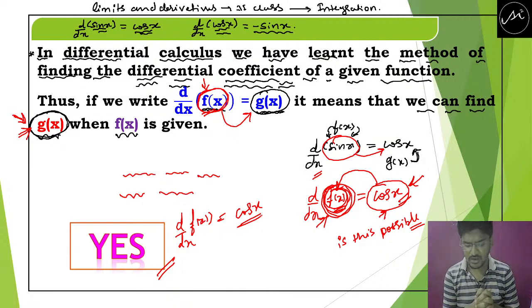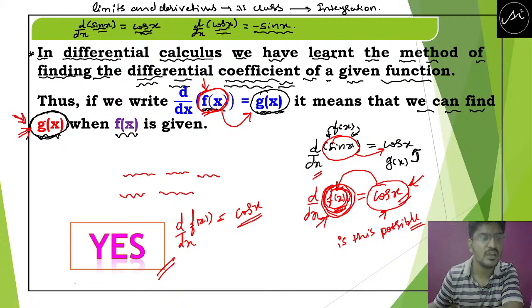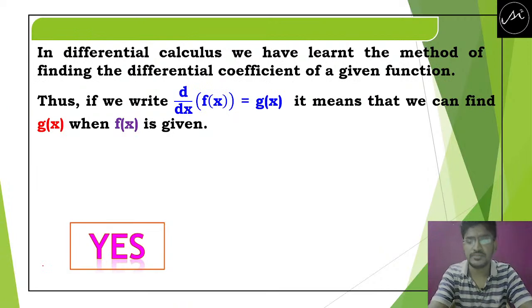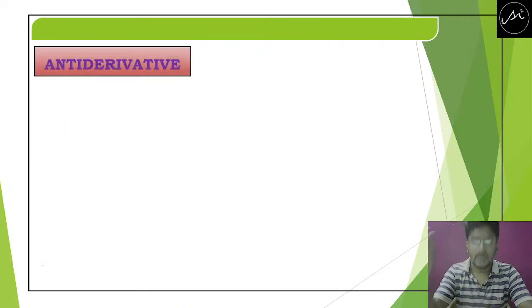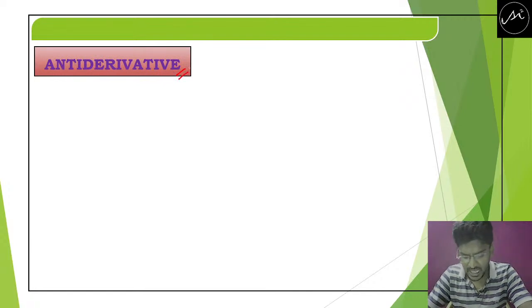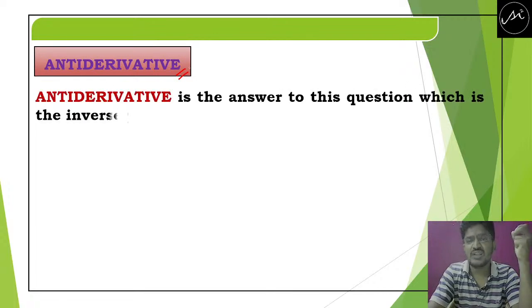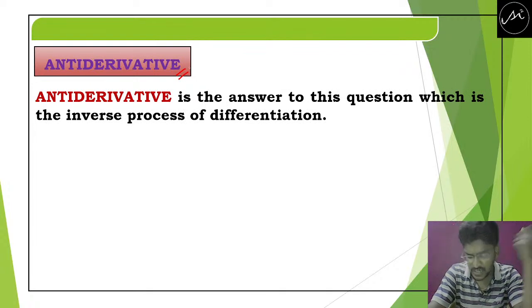Clear? For that, we find the antiderivative, which is the inverse process of differentiation.